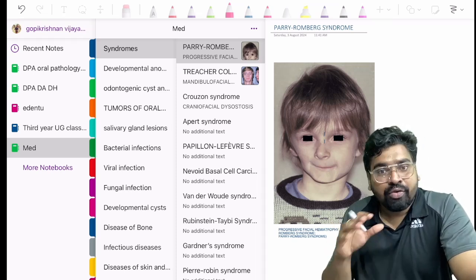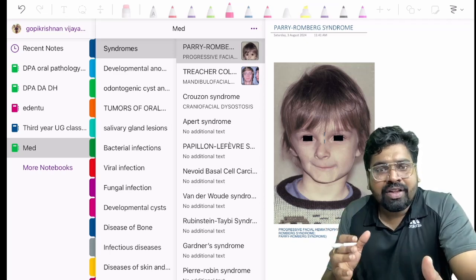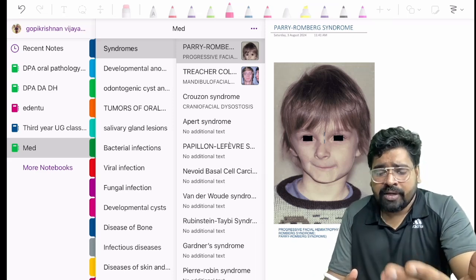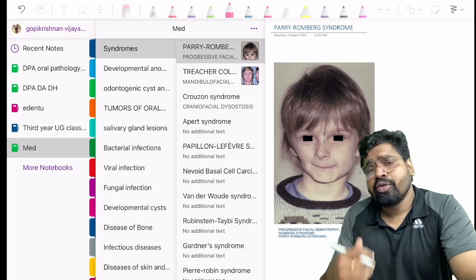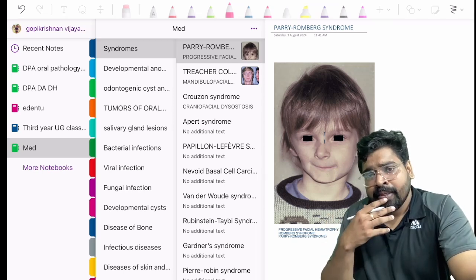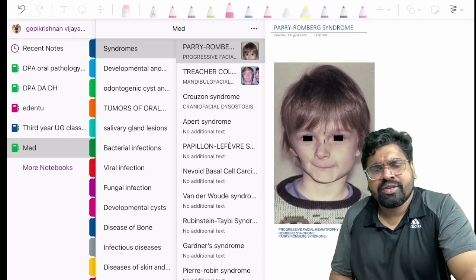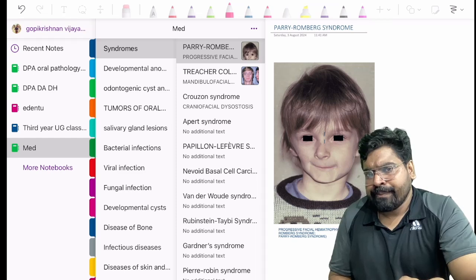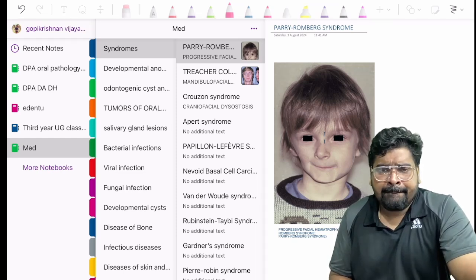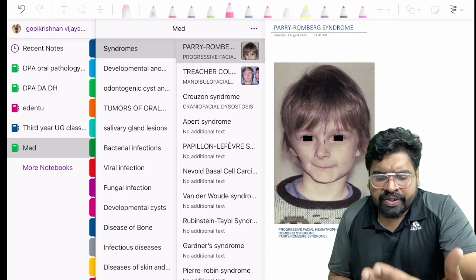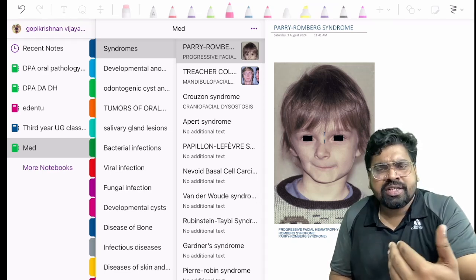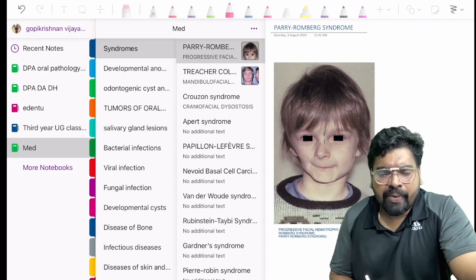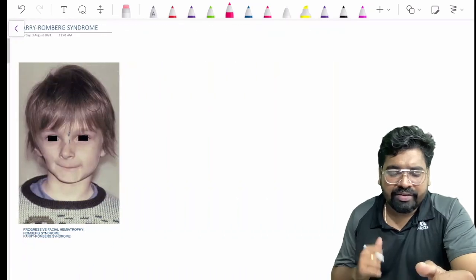We will see the focus areas, and to begin with, we'll start with certain syndromes. You know that there are n number of syndromes in your syllabus, and how can you memorize all these symptoms? You can't memorize all these syndromes, but if you visualize the patient with the syndrome, it will be very easy. We will see major important syndromes in this session. So let's start with the first syndrome, that is Parry-Romberg syndrome.